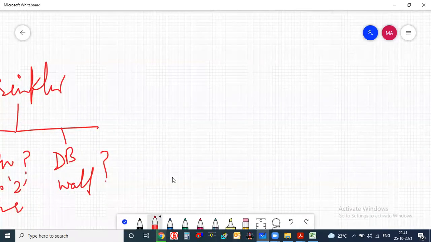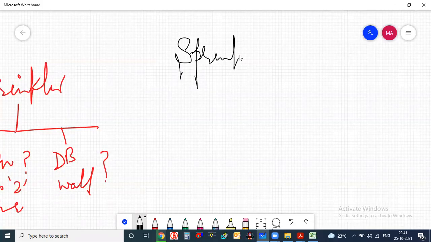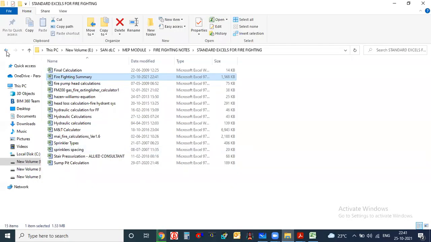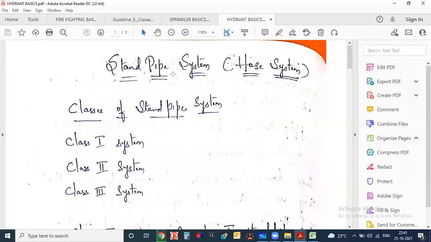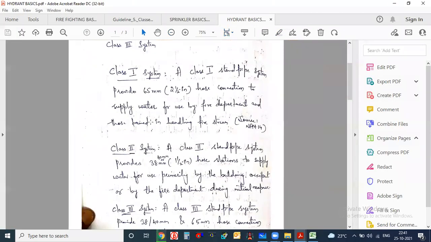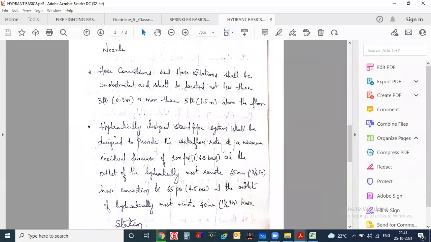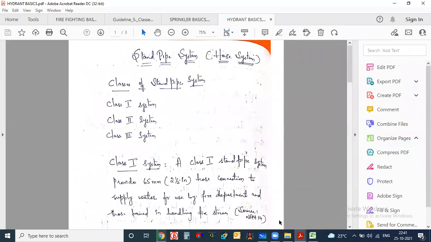So I tried to explain something about the sprinkler system, very basic things. In the same way, there is a hydrant system also. I think nothing is given about the hydrant system here, because when we see NFPA 14, we will understand the hydrant system.